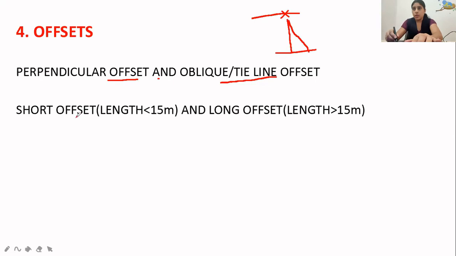There are also different types, that is short offset and long offset. This is also important. If the length is less than 15 meters, you can refer to it as a short offset. If the length is greater than 15 meters, you know that it is a long offset.